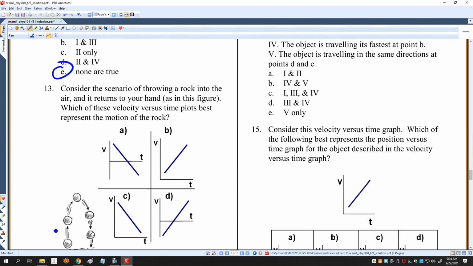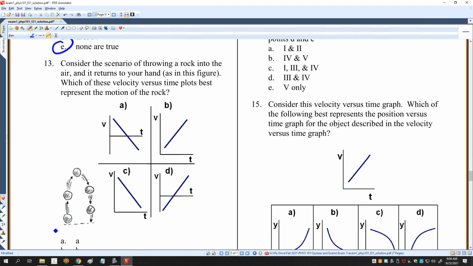So the scenario of throwing a rock into the air, or it returns into your hands, same situation. Which of these velocity versus time graphs will have a big positive velocity, 0 velocity, big negative velocity? So that's going to be A.